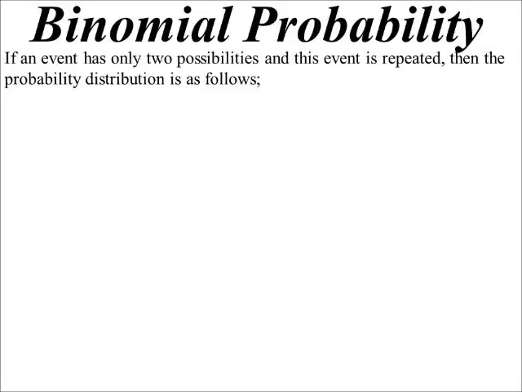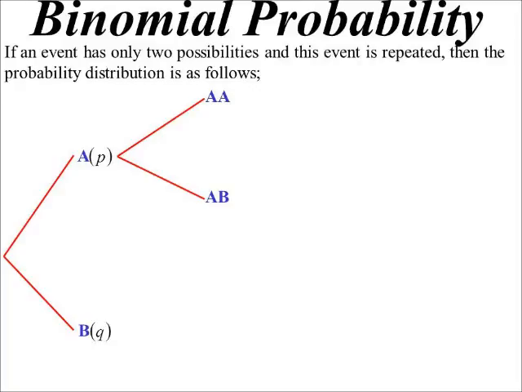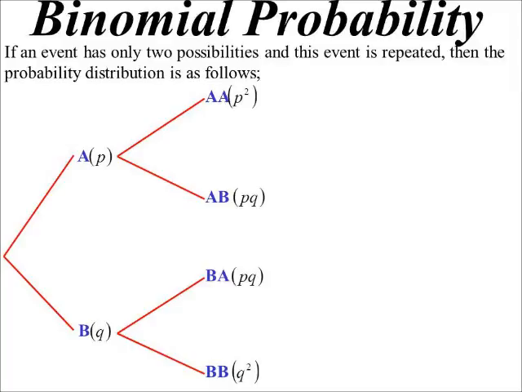Probability distribution would go like this. Well, we'd start off and do it once and we could get A or a B. Now, the probability of A happening, we're going to say P. Probability of B happening would be Q. Q, of course, therefore, is 1 minus P, because they've got to add up to be 1. All right, but then we're going to do it again. Now, if I started off with an A, I could then have AA or AB. But if I started off with B, I could have BA or BB. Probability of them happening: P squared, PQ, PQ, and Q squared.